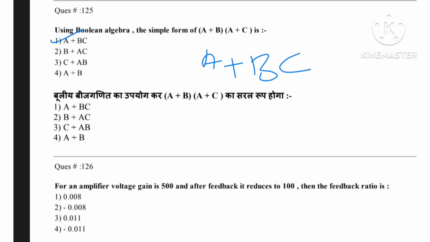So next, question number 126. For an amplifier, voltage gain is 500, that is A equal to 500.